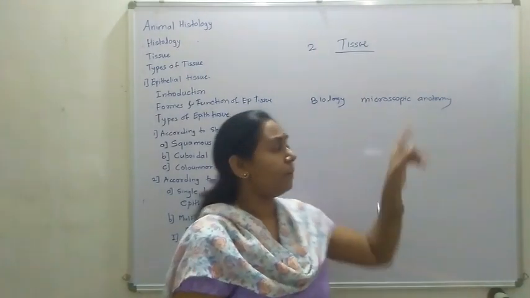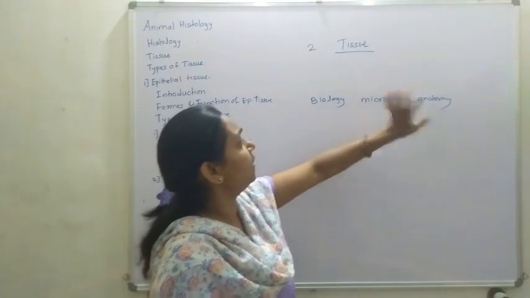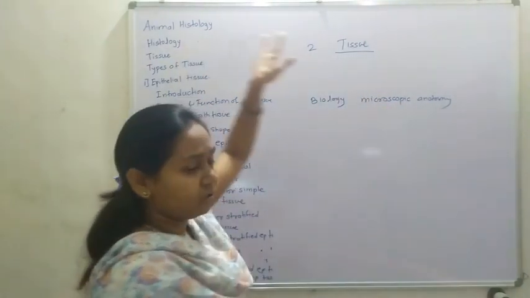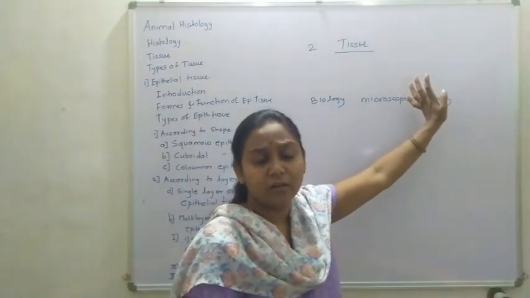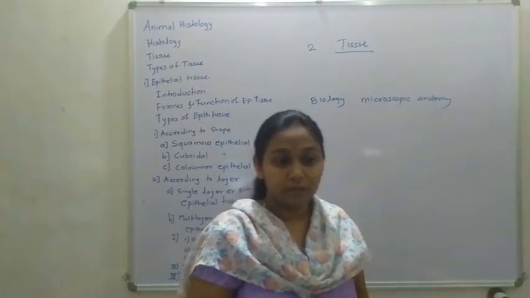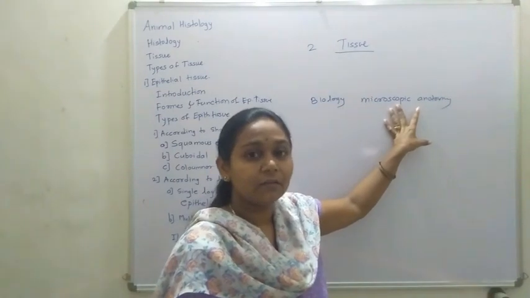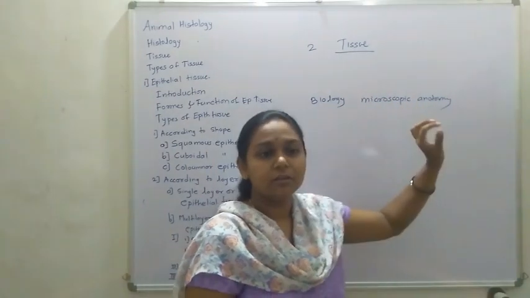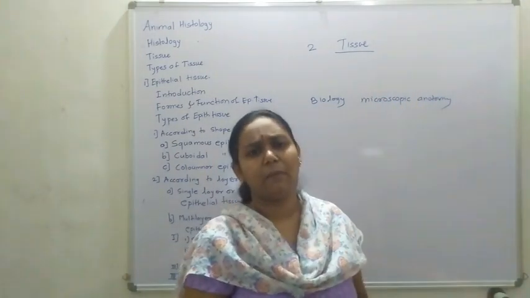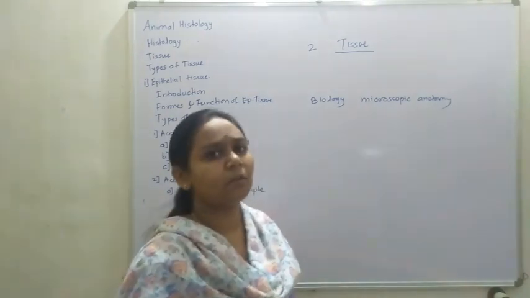That microscopic anatomical study is called histology. So what is the application of histology? It is used mostly in medical science, molecular biology, biochemistry as well as biotechnology, in all branches of life science,